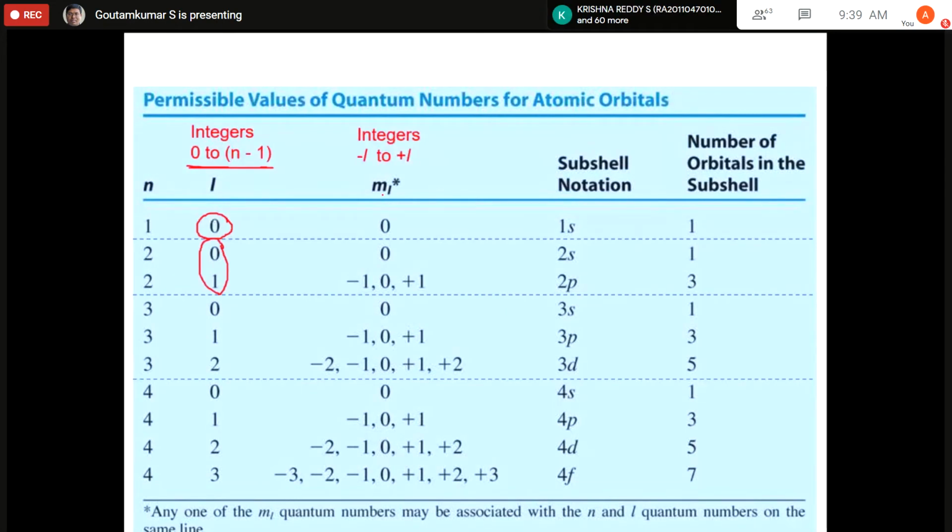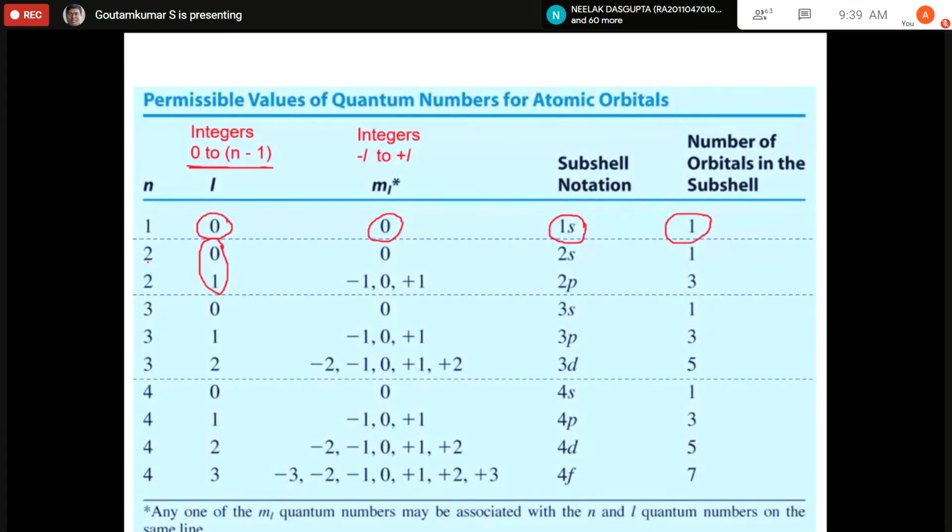Now for ml, the magnetic quantum number, it can range from minus l to plus l. When n is equal to 1, l is 0, therefore ml is also 0. So for n equal to 1, only one orbital is possible, that is 1s, and the number of subshells is only 1.